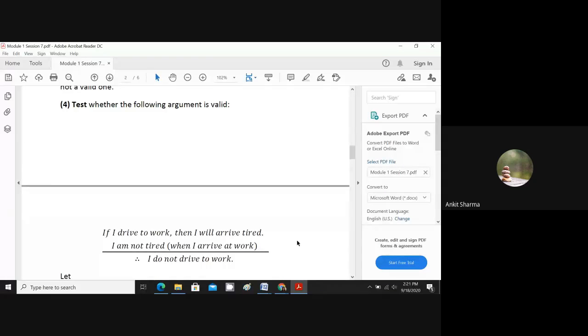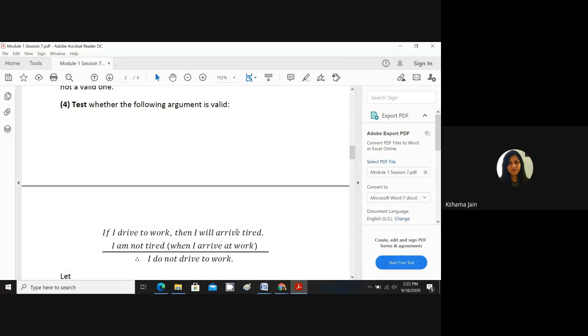Tell me, what is P? Ma'am, P is if I drive to work. Correct. Implies Q, where Q is I will arrive tired. Very good. And then the next sentence is I am not tired, which is negation of Q. Very good. And the last sentence, I do not drive to work, which is negation of P. Perfect. So all of you just check it once.